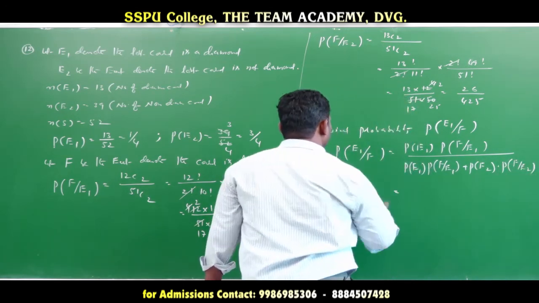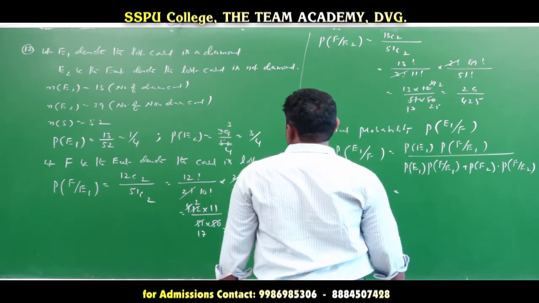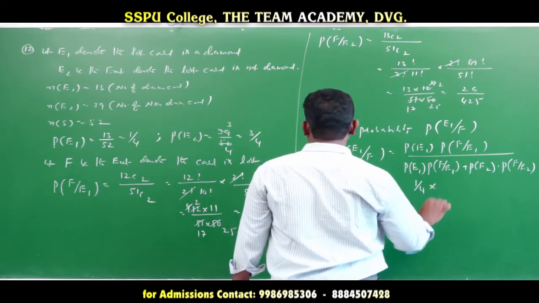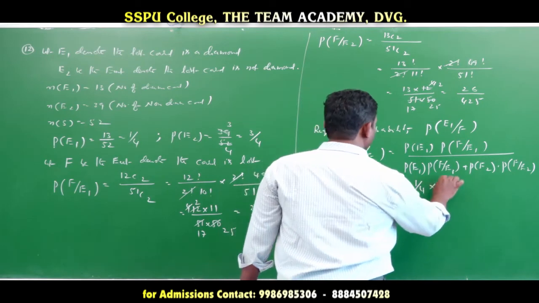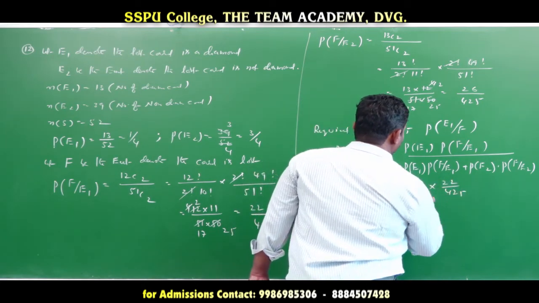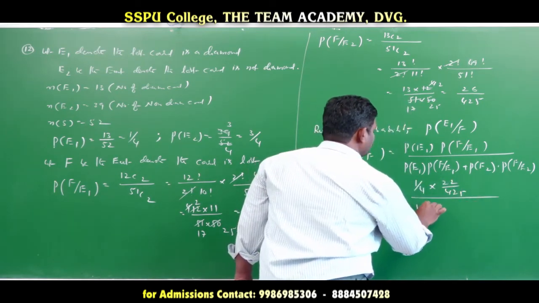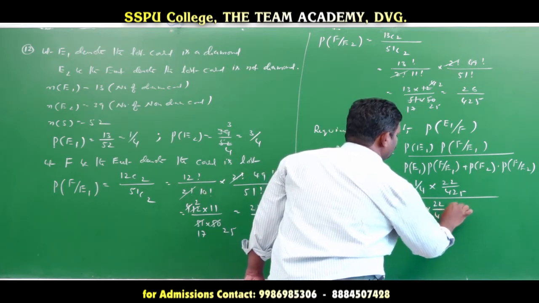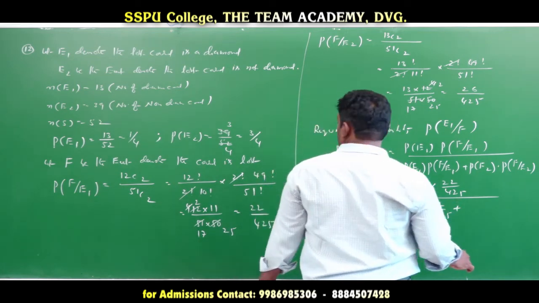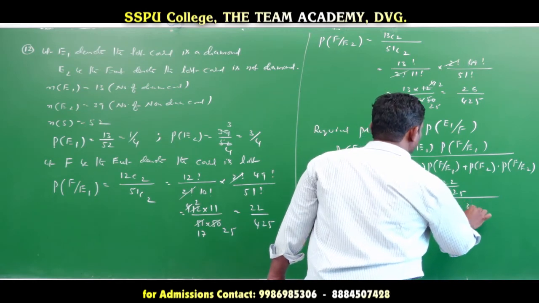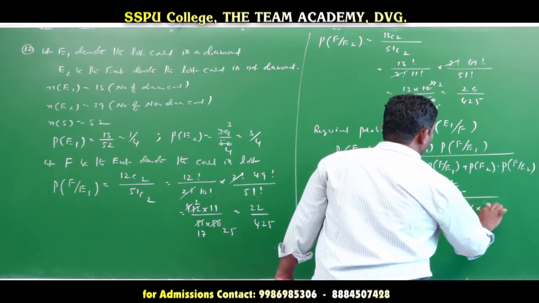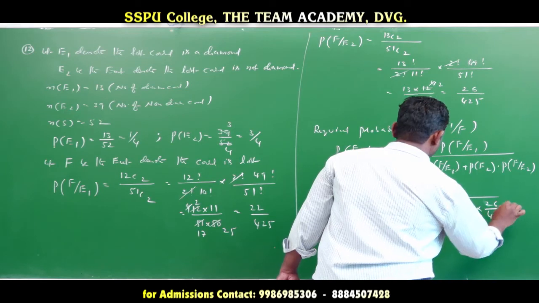Probability of E1 is 1 by 4, into F given E1, 22 by 425. Then 1 by 4 into 22 by 425 plus this value, how much? 3 by 4 into 26 by 425.